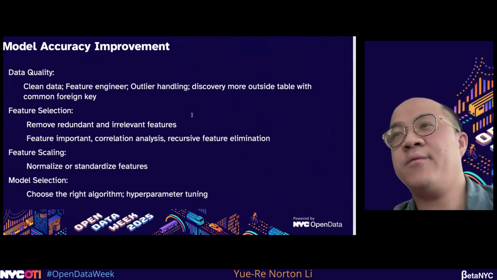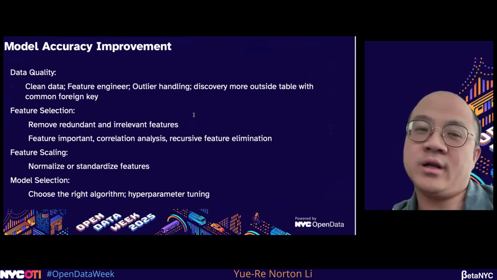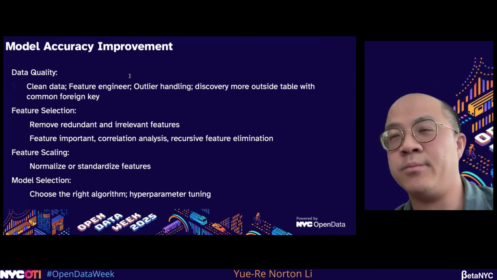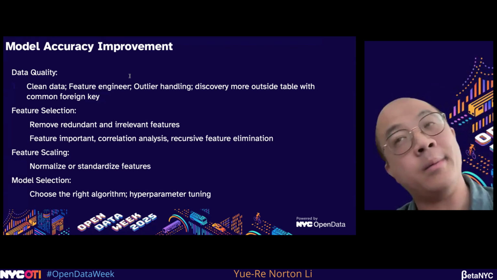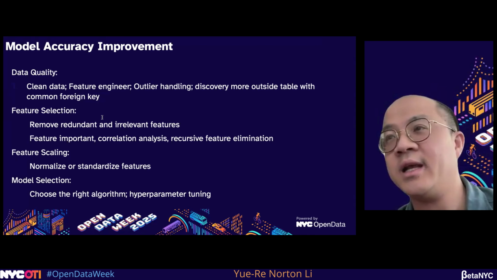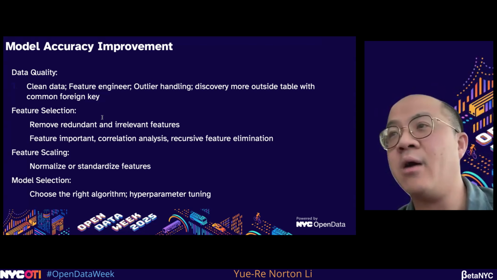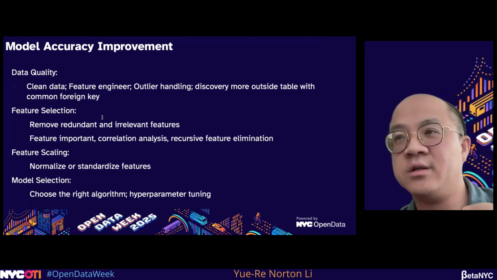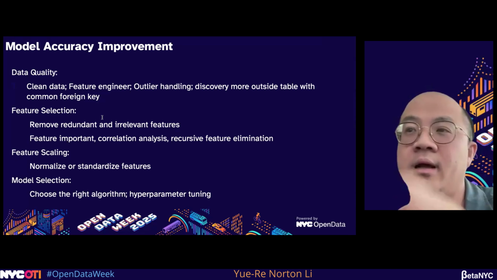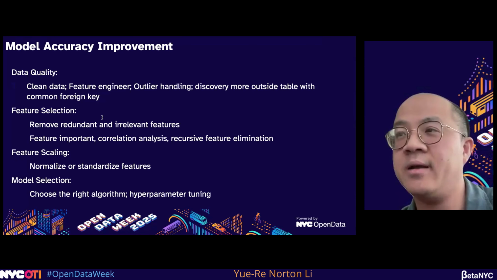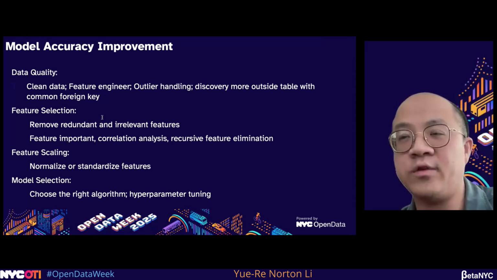For most people, when you run into machine learning, you will want to see improvement in model accuracy. For example, data quality, clean data, the feature engineering part, outlier handling, and feature selection, such as removing redundant data, checking feature importance, and recursive feature elimination, as well as feature scaling.